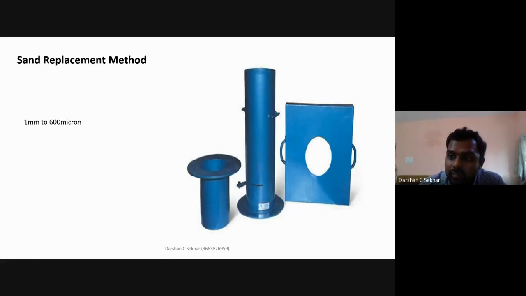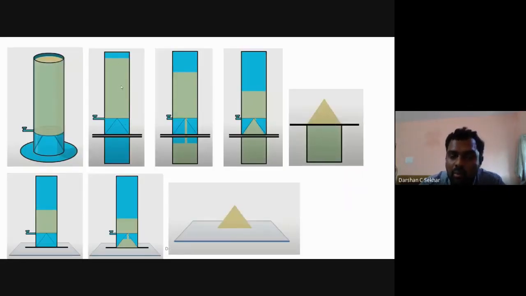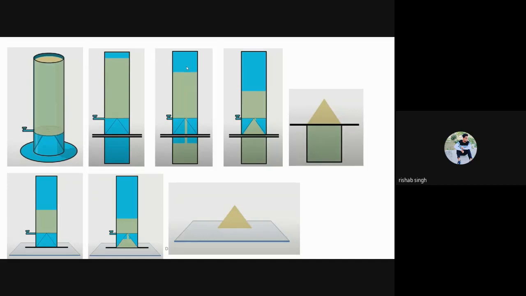In this sand pouring cylinder, there is a shutter. You can open and close this shutter. If I open the shutter, the sand placed in the sand pouring cylinder will start to flow. When it starts to flow, the height, which was initially at 1 centimeter, will start to reduce.